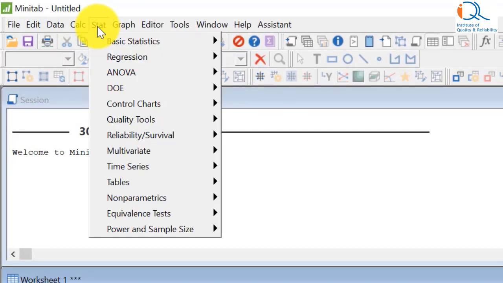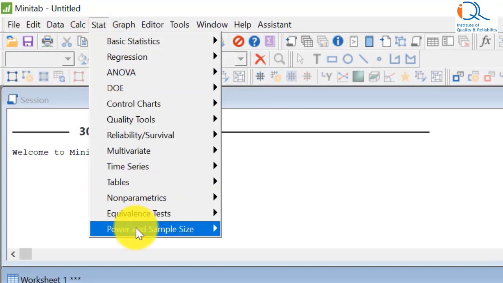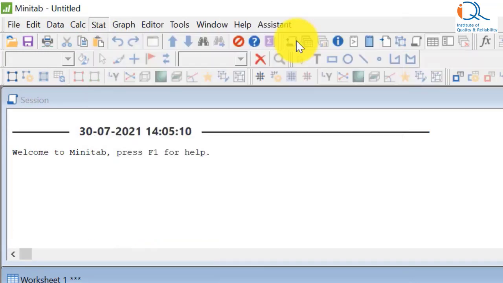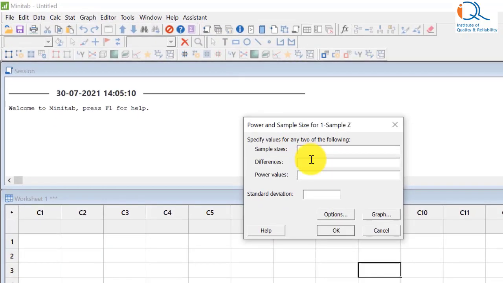In Minitab, we use the Stat command, Stat, Power and Sample Size, choose One Sample Z. There are 3 choices out of which we have to fill in 2 out of these 3. Sample size we want to determine, difference is specified as 4, power value 1 minus beta, that is 1 minus 0.1, that is 0.9, standard deviation is given as 20 days.